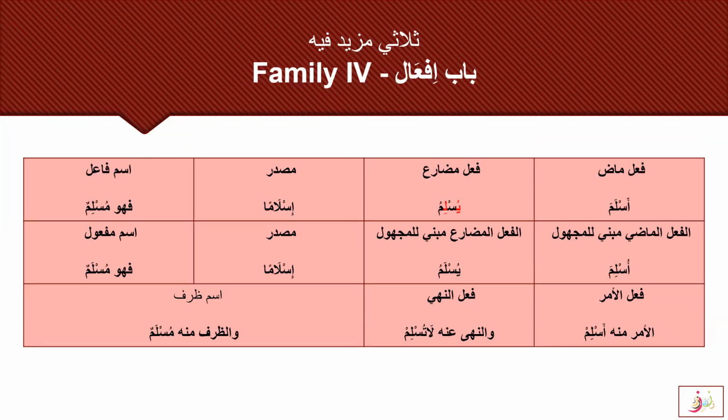Then we have Thulathi mazid fi Bab If'al, family 4: Aslama yuslimu islaman fahuwa muslimun. Uslima yuslamu islaman fahuwa muslamun. Al-amru minhu aslim, wa nahyu anhu la tuslim, wa zarfu minhu muslamun.